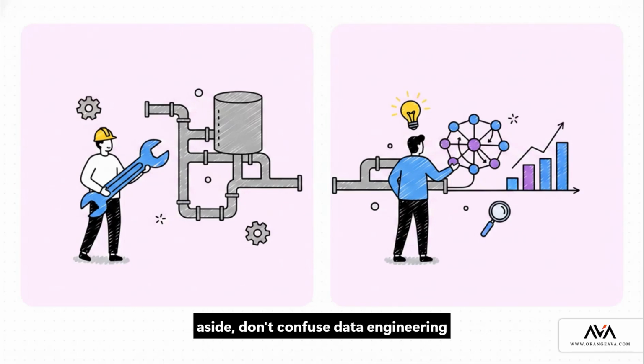Now, a quick aside, don't confuse data engineering with data science. Data engineers are the architects building the infrastructure and those ETL pipelines. Data scientists, on the other hand, take that prepped data to extract insights and build machine learning models. Basically, the engineer stocks the pantry and the scientist cooks the meal.